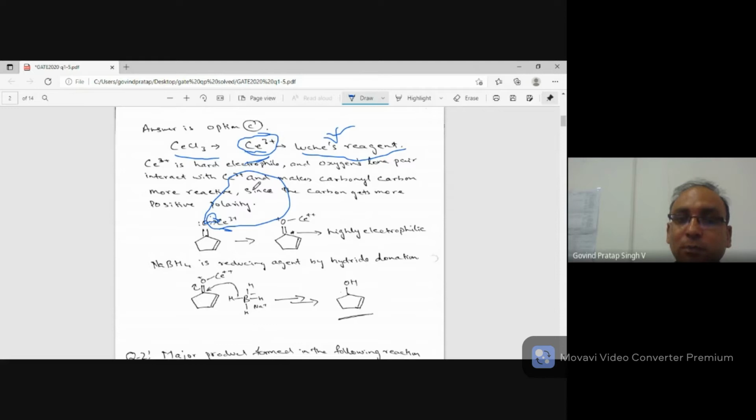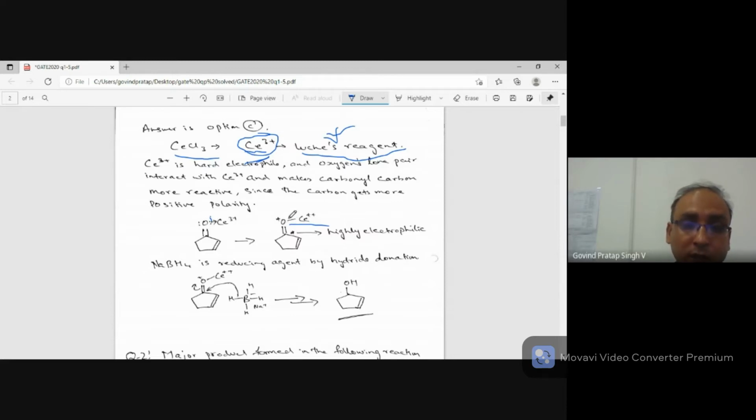If the lobe is big, it is a soft nucleophile, because what is hard and soft? Hard means hard to polarize, soft means easy to polarize. So this one is hard. The lone pair of electrons in the lobe are very close to the oxygen, and therefore you cannot polarize them, you cannot pull them much. So it is hard, it interacts with Ce3+, and you get this kind of intermediate, O+, and Ce3+ basically becomes Ce2+, or you can say it's just a dative bond.